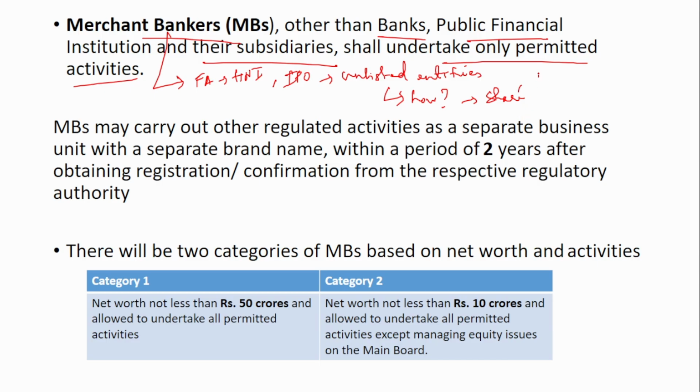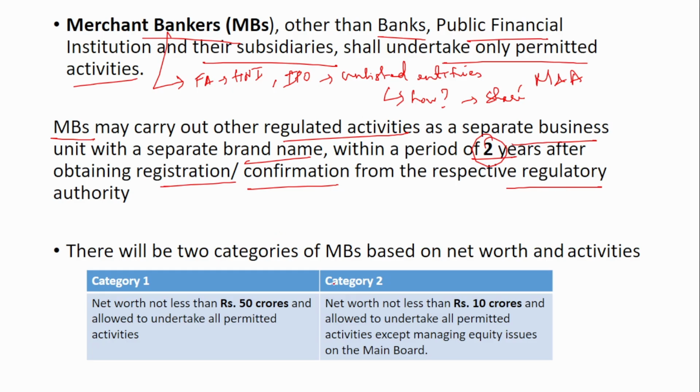It will help the unlisted entities in the listing process. And also apart from that, it also plays a vital role in mergers and acquisitions. So if a big company wants to acquire another company, then it will help in evaluating the financial conditions of this company and tell it to the major company. So this is the role that has been played by the merchant banker. So these merchant bankers may carry out other regulated activities as a separate business unit with a separate brand name within a period of 2 years after obtaining the registration from the respective regulatory authority.